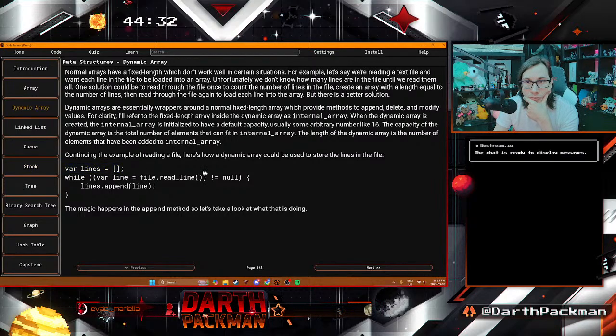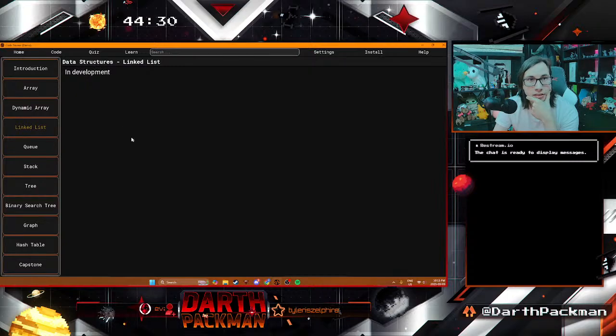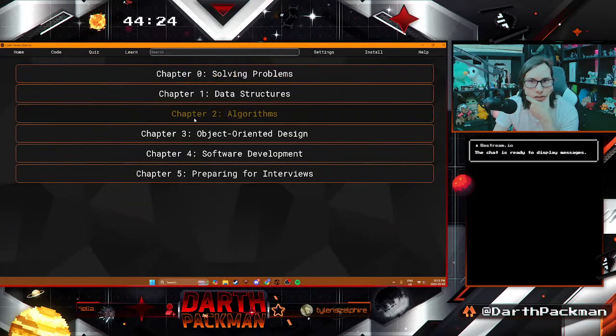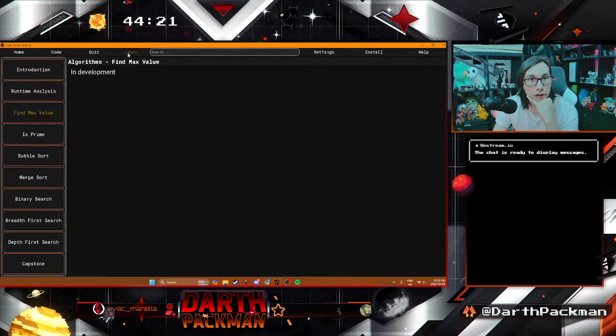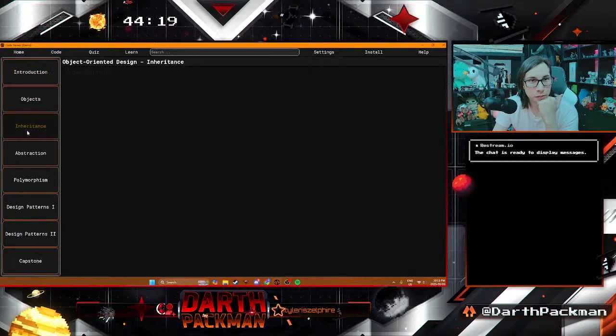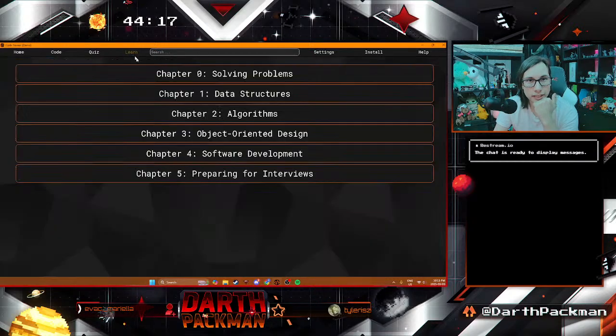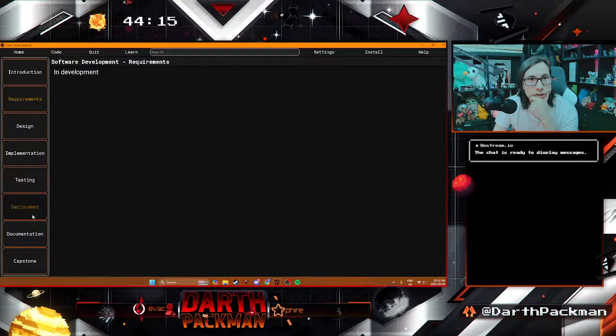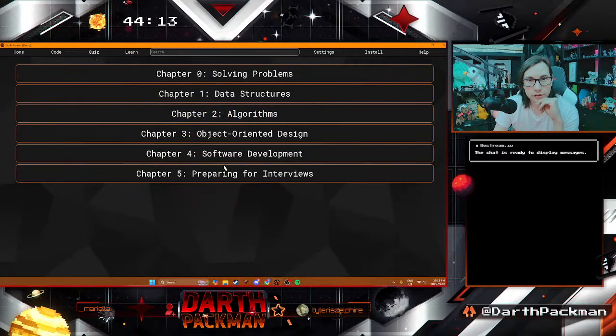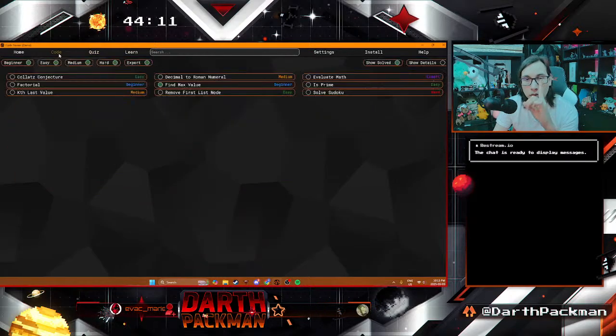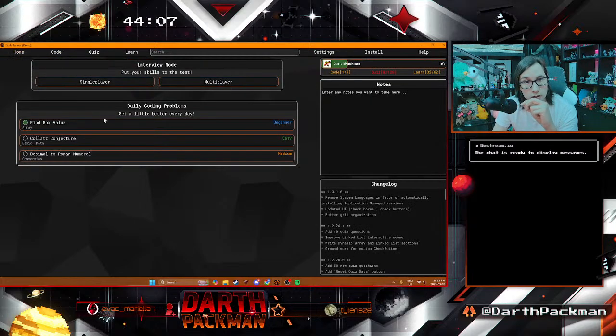Pretty cool. Linked lists in development. Hilarious. Queue, stack. Okay, so it looks like most of this is still in development. Algorithms. Oh, all of that's in development. Okay, so all that they've really created here for learning is functionally not that helpful, but I will give them this. The fact that it's all in the IDE is kind of cool.